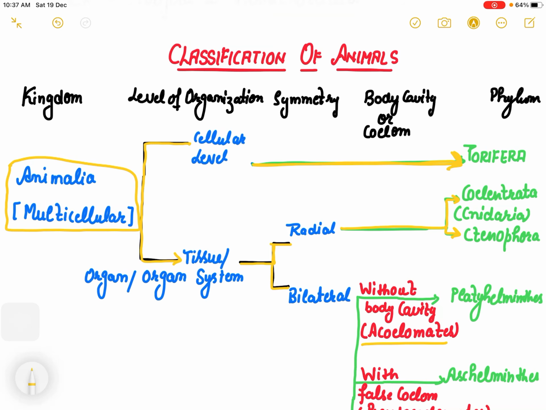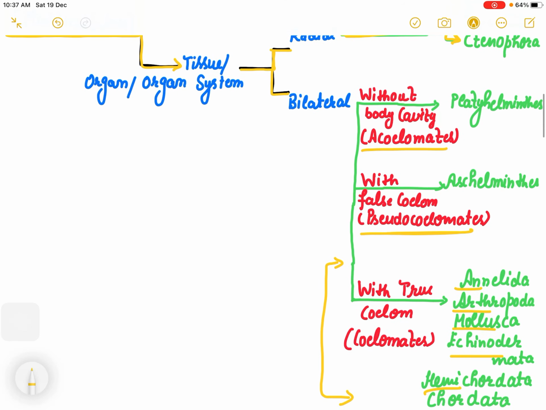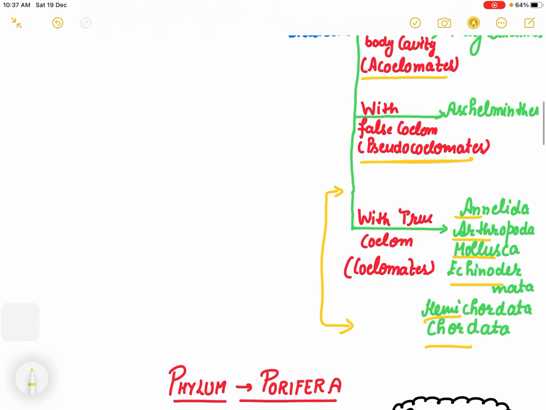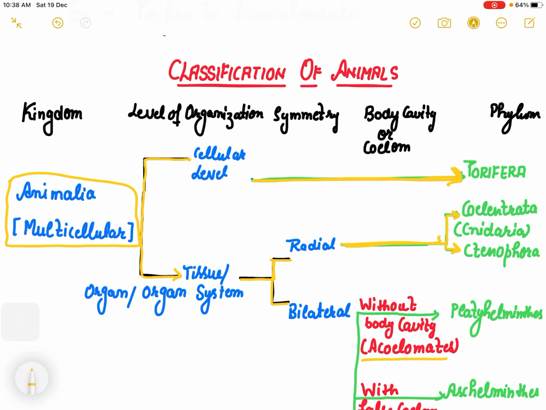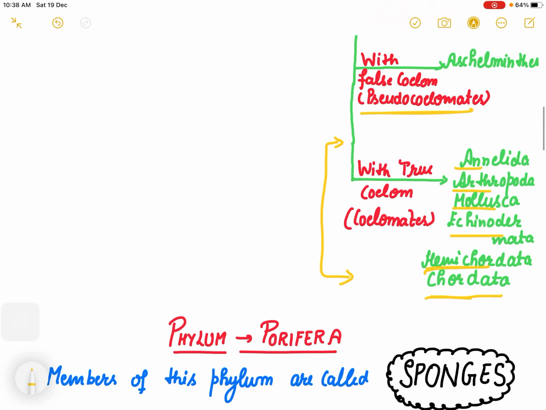Radial symmetry is observed in coelenterata and ctenophora. Then the most advanced ones, which have a true cavity, are annelids, arthropods, mollusca, echinodermata, hemichordata, and chordata. So please go through this classification so that you get a clear idea about the whole chapter.